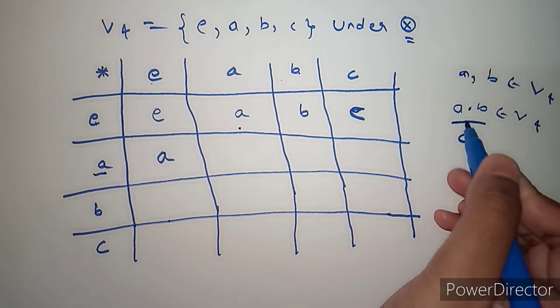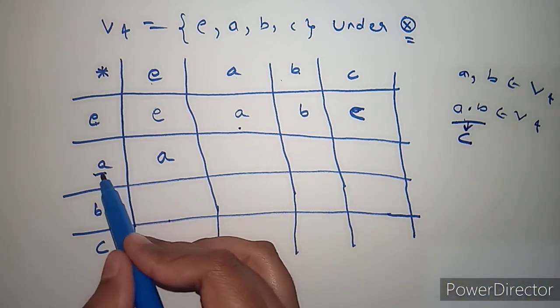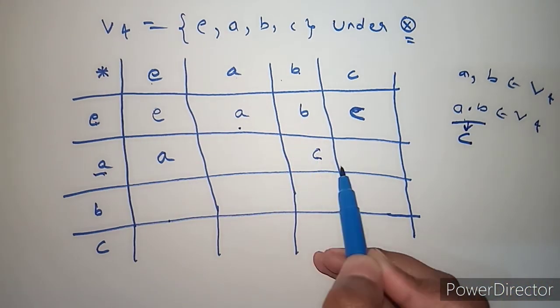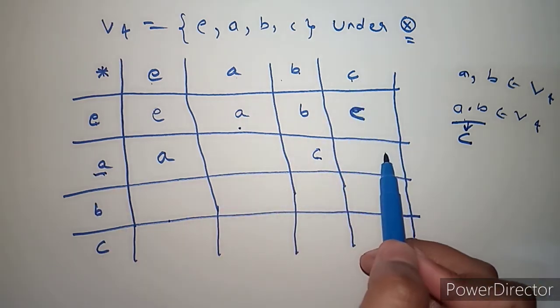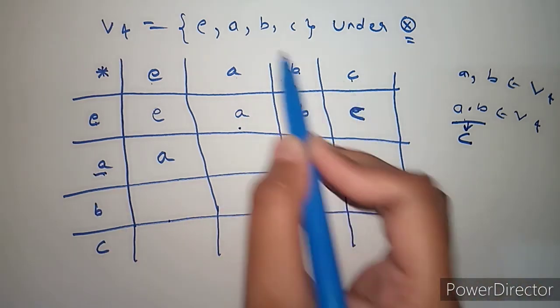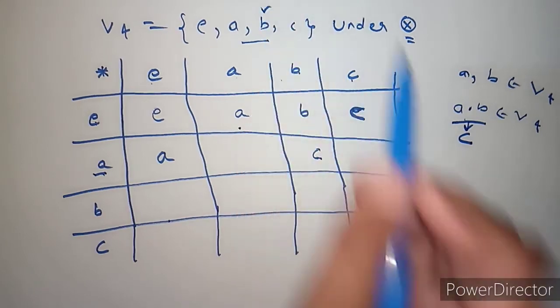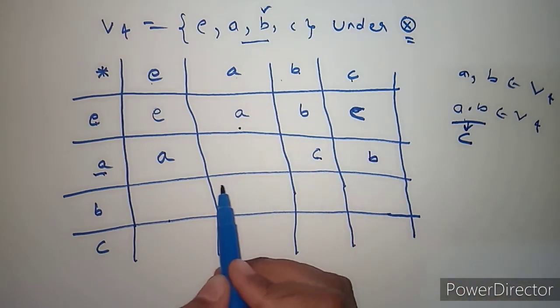So let's take A dot B is equal to C. A dot B is equal to some value, and that value is C. Next, A dot C is equal to some element in this V4. Let's take this as B.